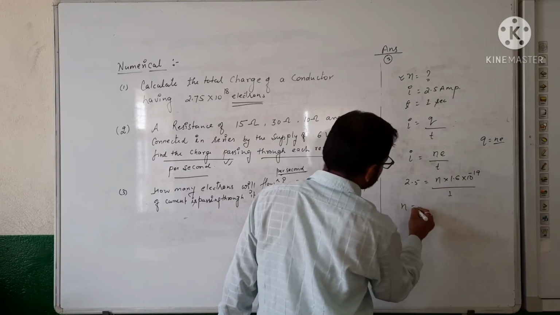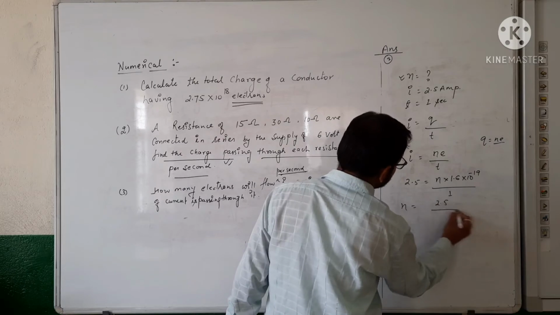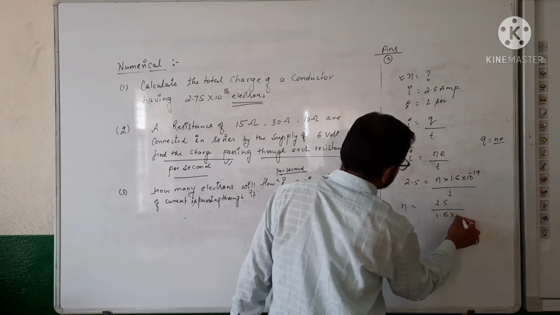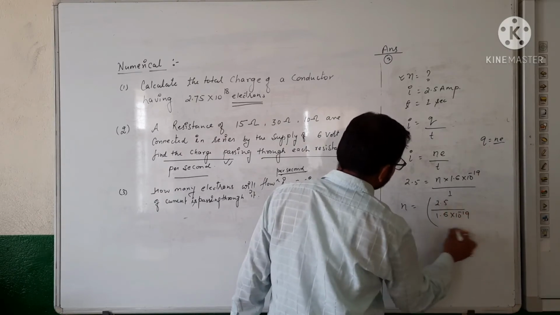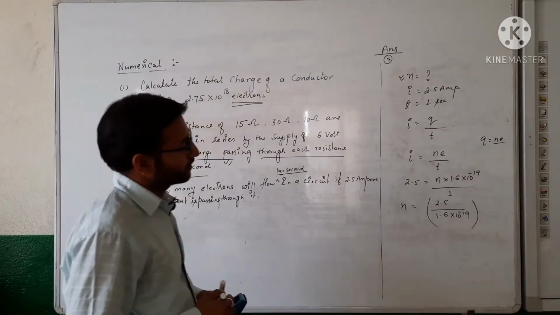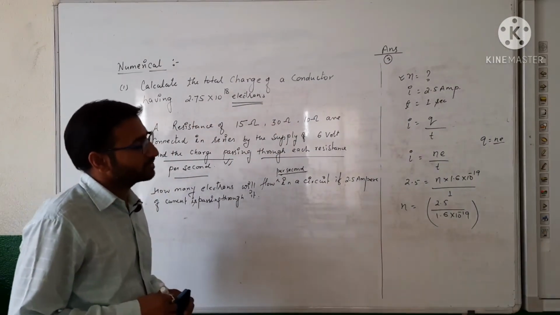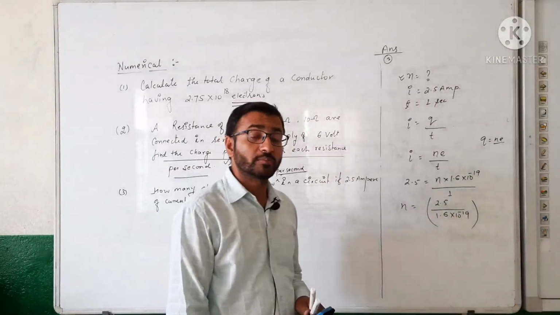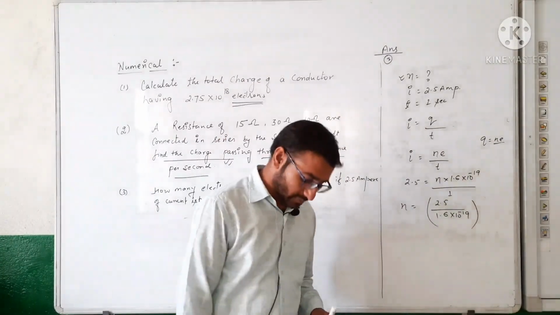By cross multiplication you will get the solution. Do it fast and see what comes. After solving this, you can easily calculate the number of electrons. So do it fast, beta.